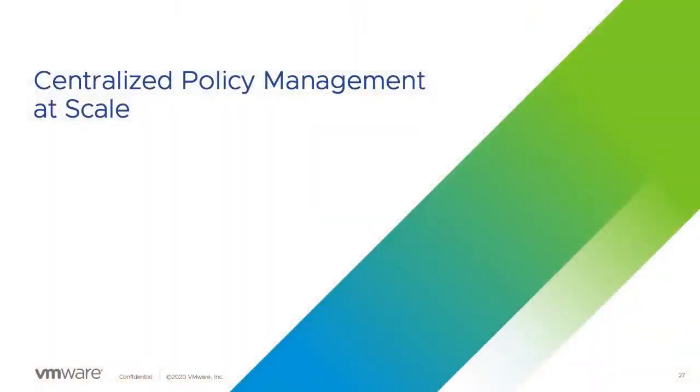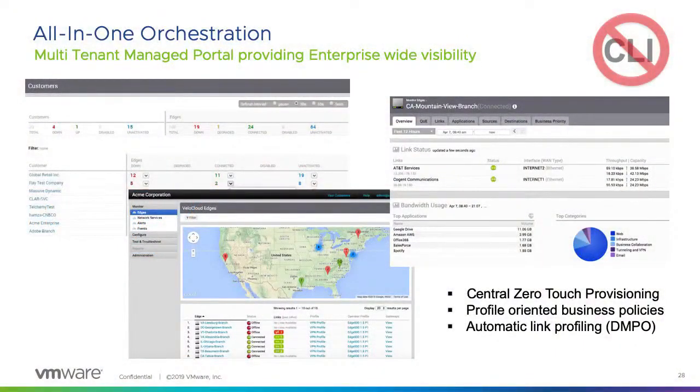Centralized policy management is also a key thing, because when we are saying move towards this journey and make it simple, and we are telling you not to learn any new commands, what does it mean? This is a single pane of management. It's completely multi-tenant.